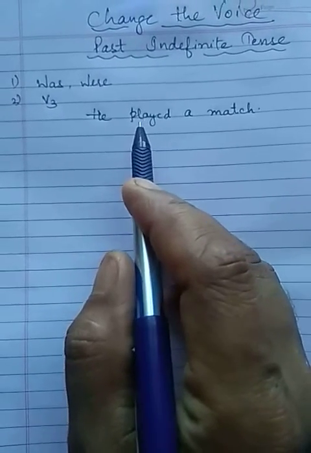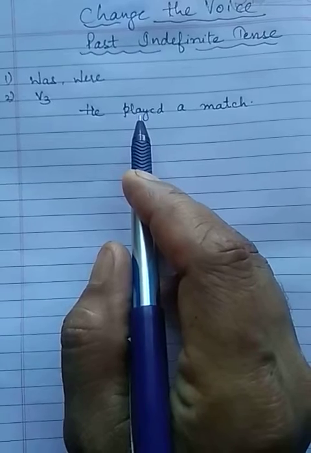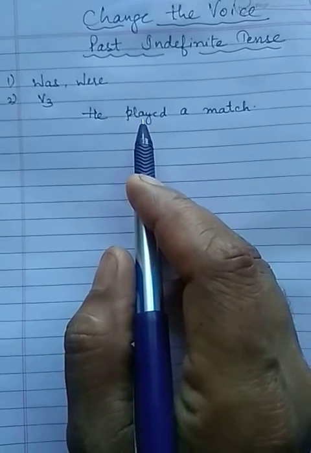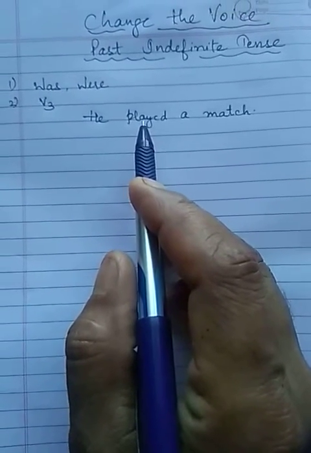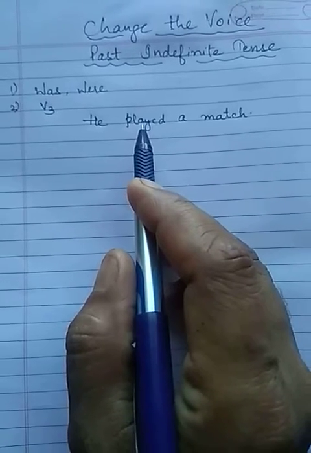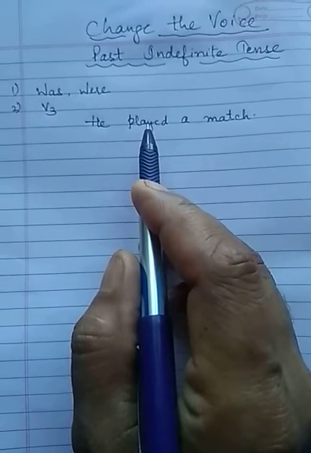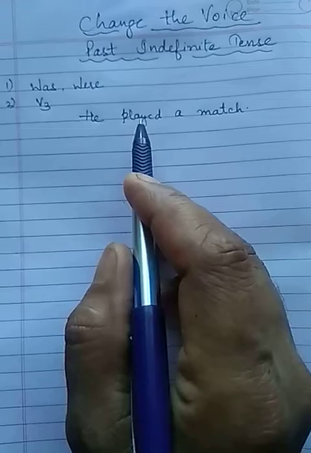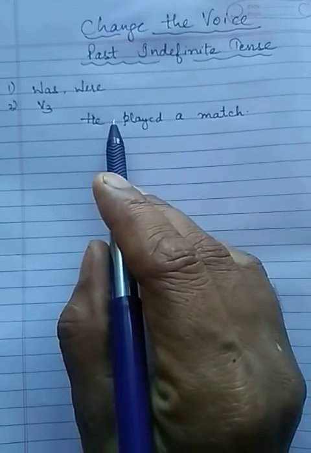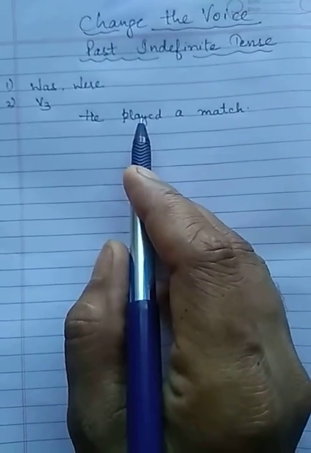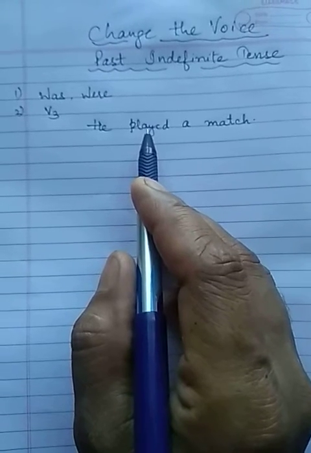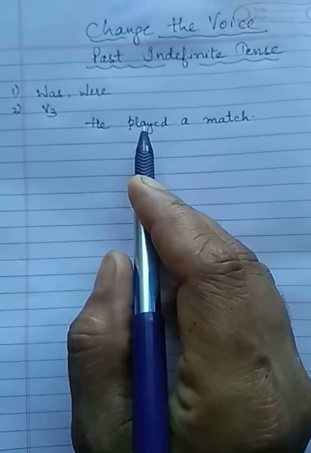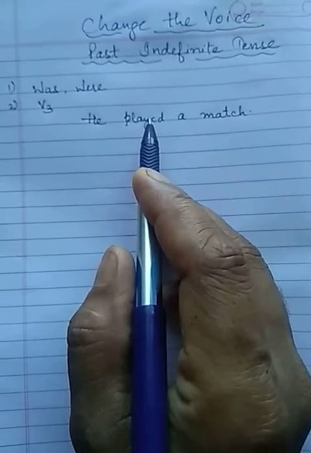So how would you recognize whether it is third or second? Actually it is the second form, because the third form is never used without a helping verb. The third form always takes a helping verb before it, but here no helping verb has been used, so we can say that it is the second form of the verb, okay. And the second form of the verb is used in past indefinite tense.